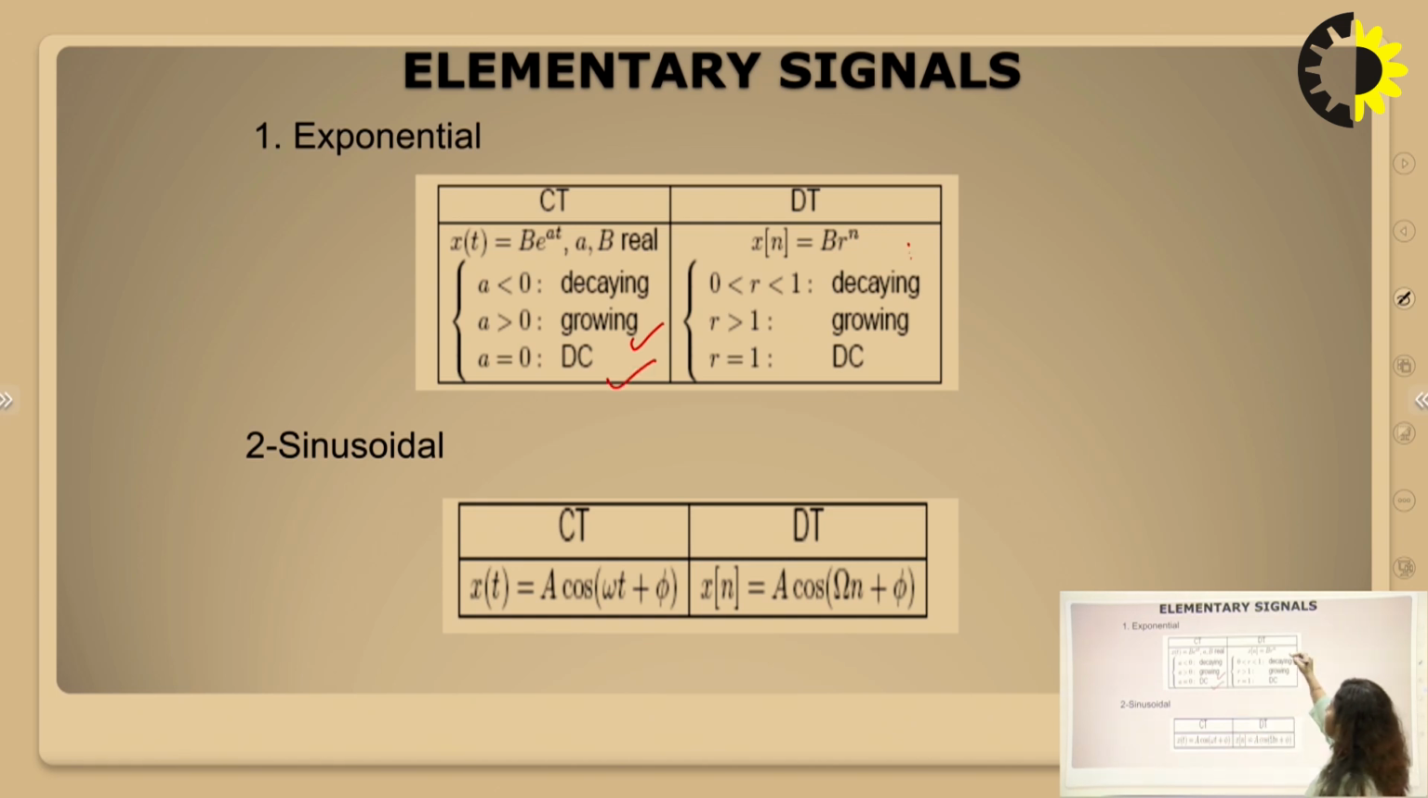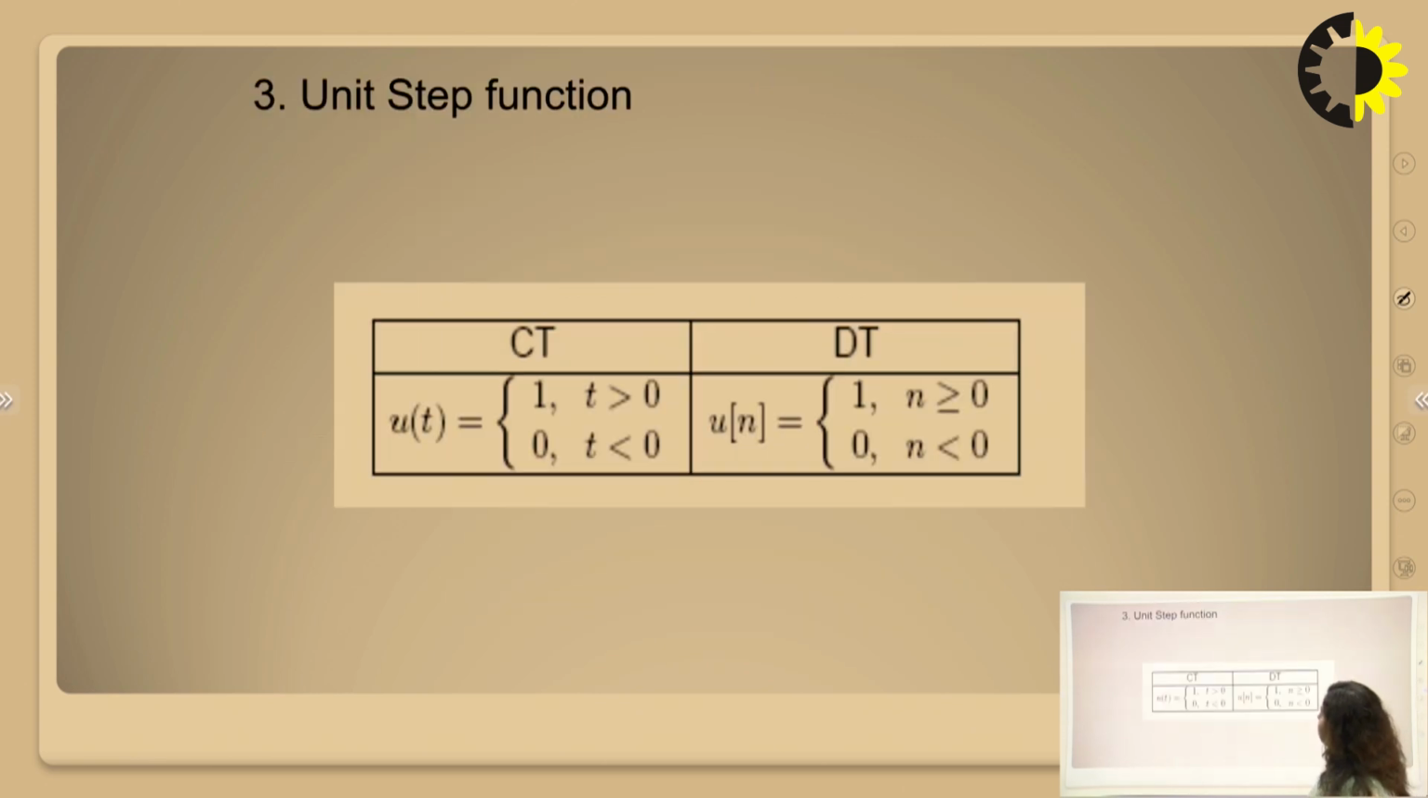Similarly, in the discrete domain, x(n) can be represented as b r to the power n. If r lies between 0 and 1, it will be a decaying type. If r is greater than 1, it will be exponentially growing. And if r is equivalent to 1, it will be a DC signal. We have a sinusoidal signal, which can be continuous time or discrete time. So x(t) is A cos(omega naught t plus phi), where phi is the phase and omega is the angular frequency. Similarly, in the discrete domain, x(n) can be represented as A cos(omega n plus phi).